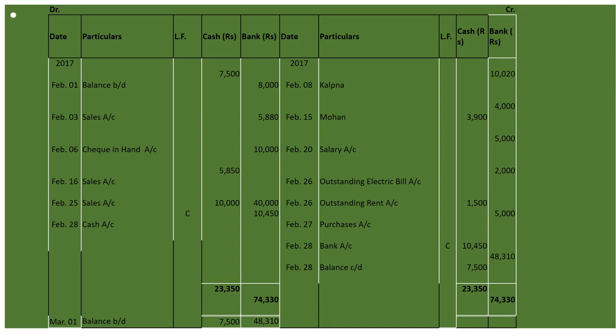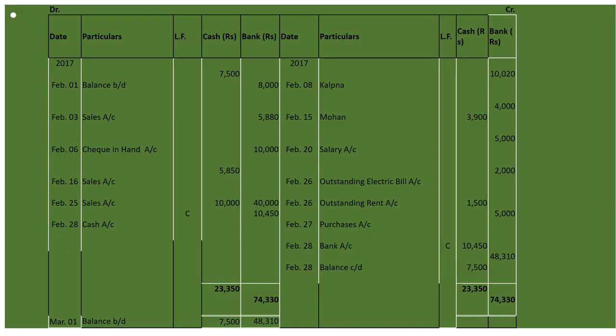On Feb 12, purchased goods from Mohan on credit. So also there will be no entry for Feb 12 because it is on credit. On Feb 15, settled Mohan account by giving a check of 4,000 and cash 3,900. So on Feb 15, it will be by Mohan account. Under cash, we will write 3,900 and under bank, we will write 4,000.